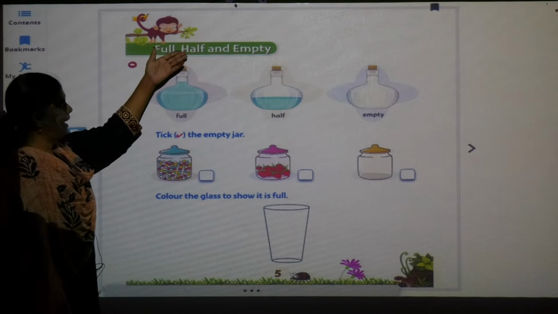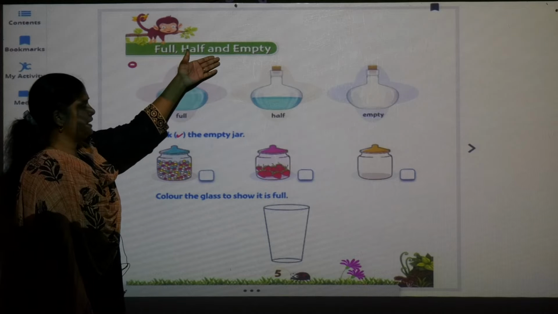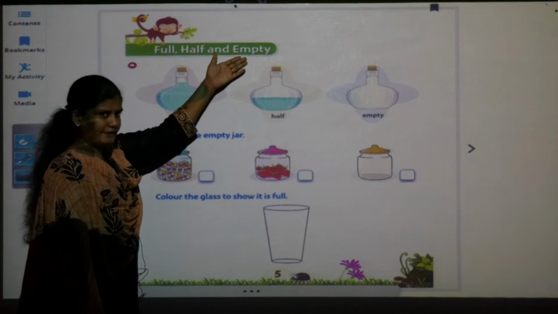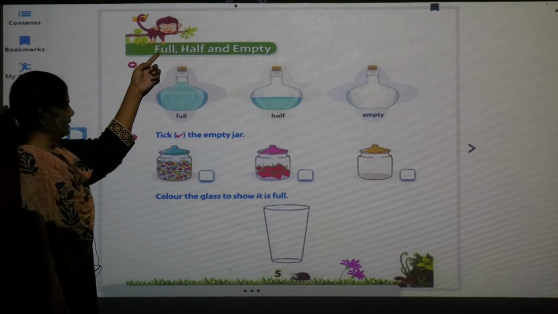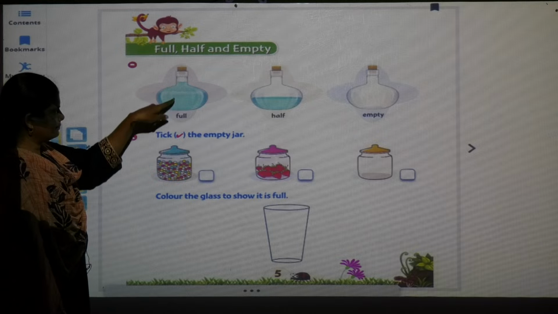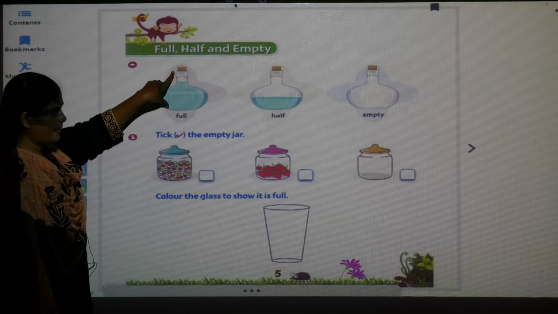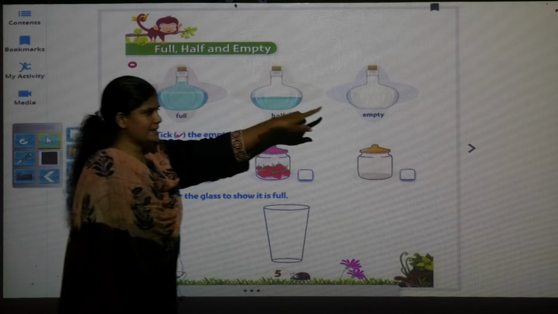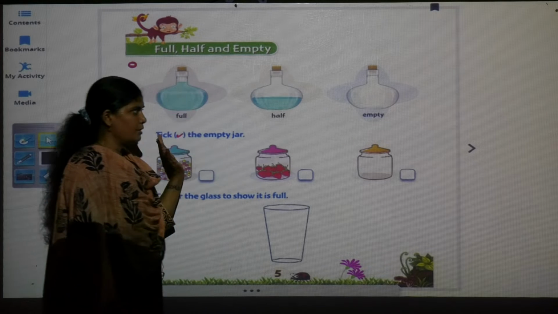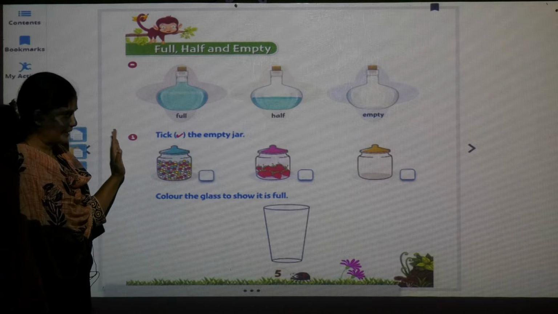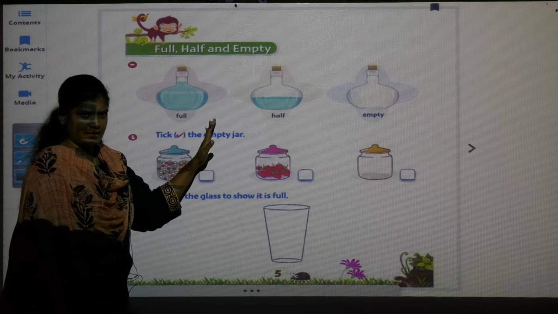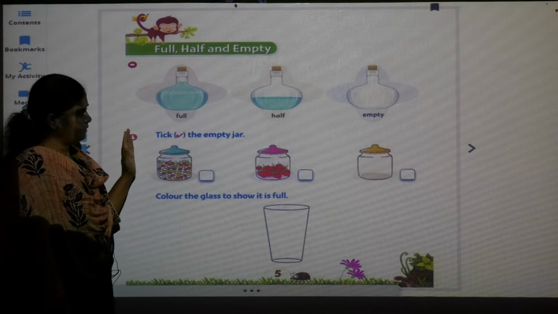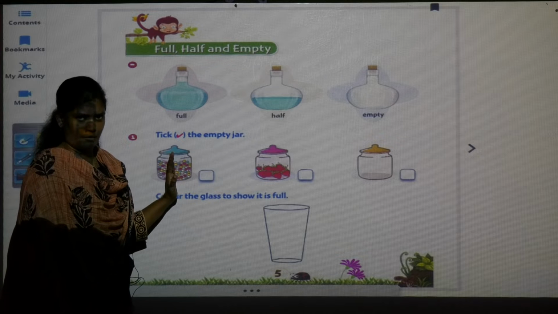F-U-L-L full, H-A-L-F half, and E-M-P-T-Y empty. Full means this is the full, this is half and this is empty. So we will see these concepts practically and then later on in the book.